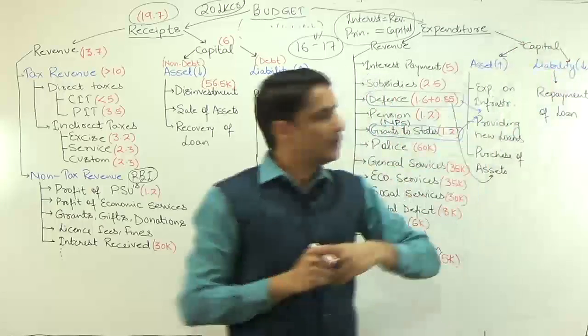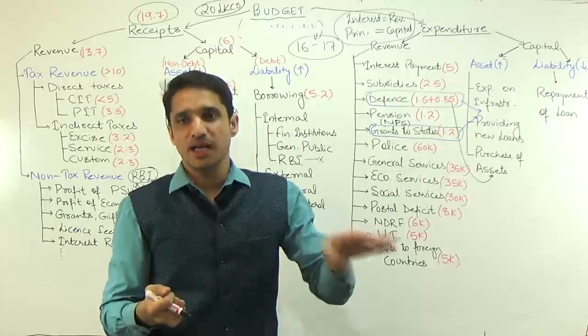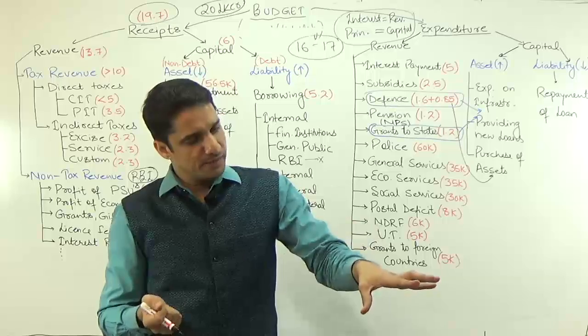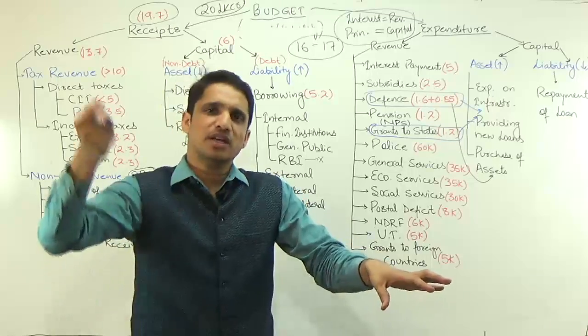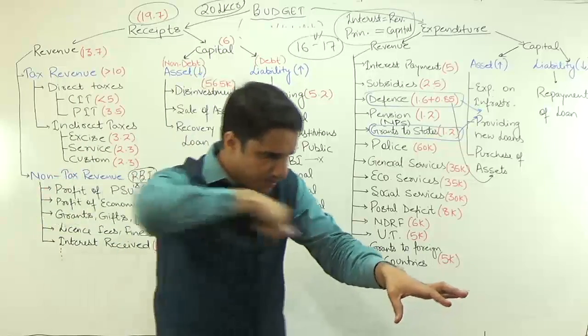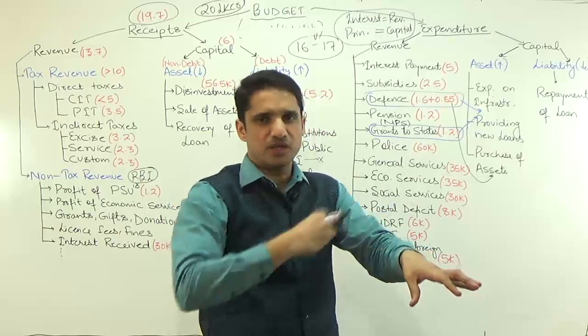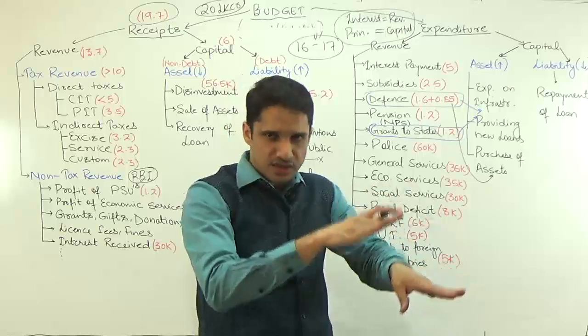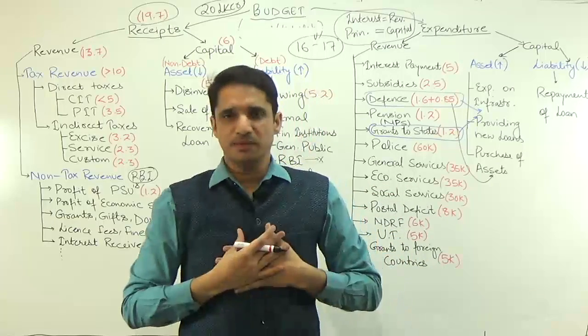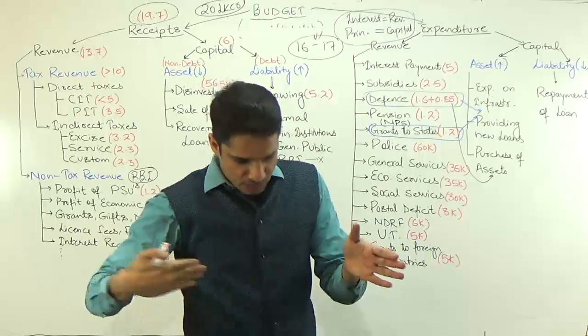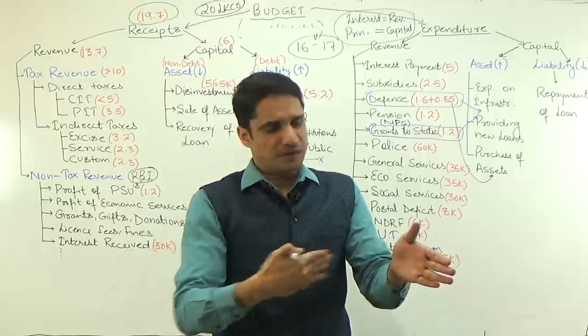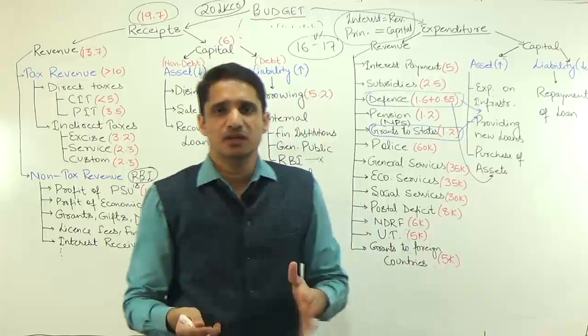Similarly, if I am doing the expenditure, I can decrease my liability. How can I decrease my liability? Suppose I have taken a loan. If I repay that loan, from now onwards I don't have to pay any interest over it, so it means I have decreased my liability. If I repay the loan which I have taken, I don't have to pay any future interest.